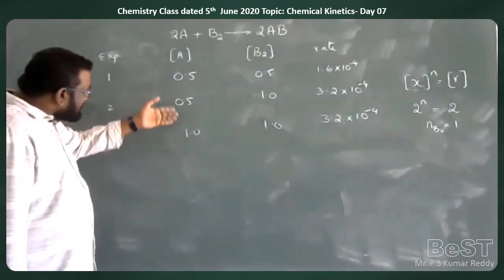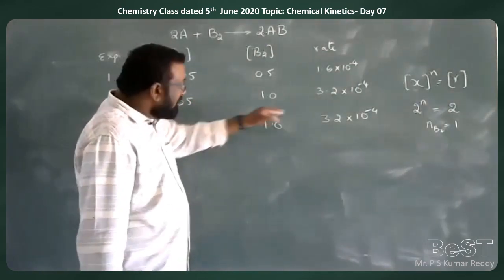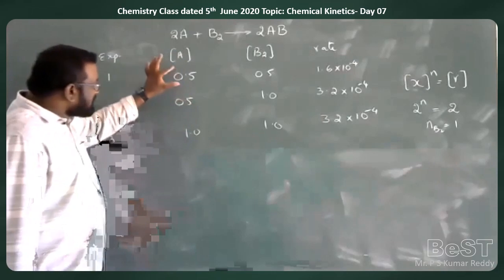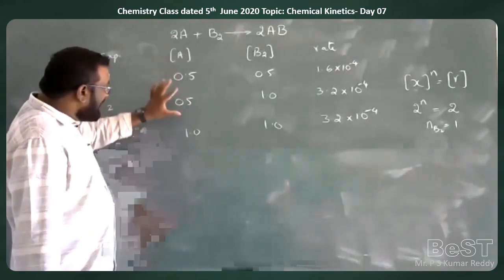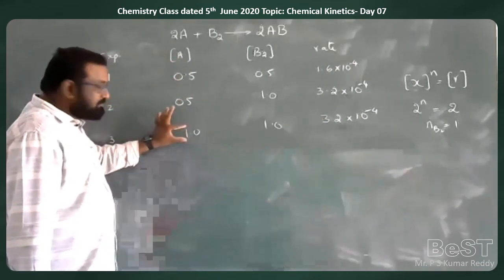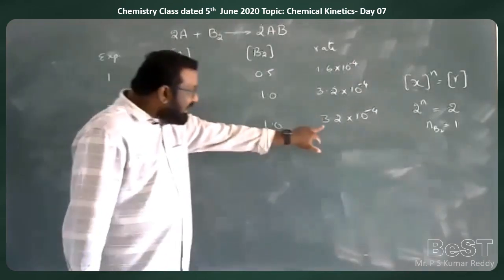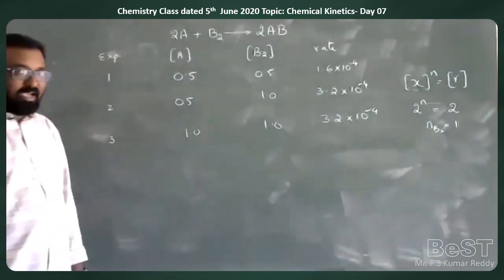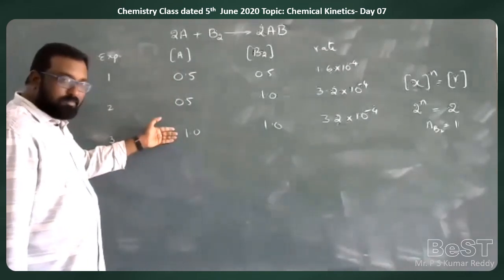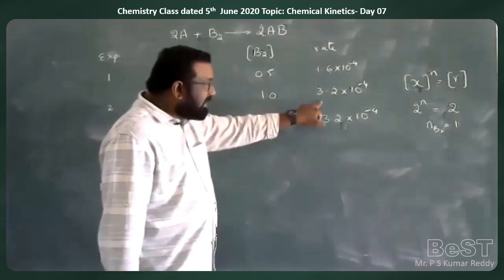Now, concentration of A is doubled and concentration of B is also doubled, relating with the first equation, we are done with the second experiment. But now, concentration of A is doubled, concentration of B is kept constant, and rate is remaining constant. So once again, concentration of A is doubled, concentration of B remains the same, and rate of the reaction also remains the same.